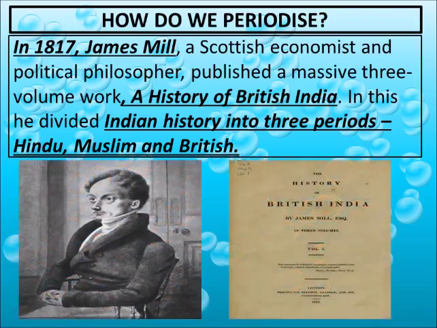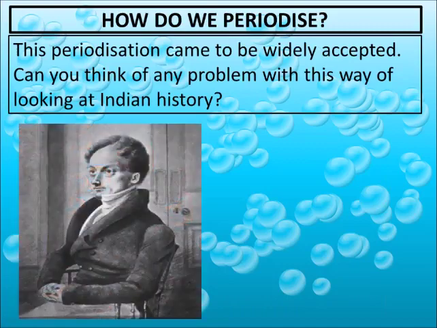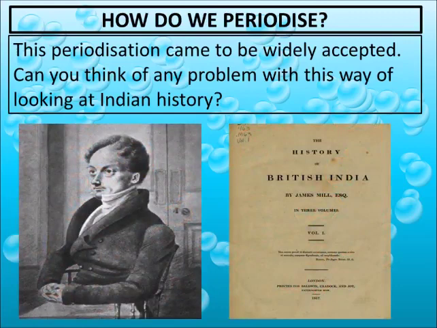In this book, he divided Indian history into three portions: Hindu history, Muslim history, and British history. But nowadays, we don't call our history by these three names. Let us move forward. The periodization came to be widely accepted. Can you think of any problem with this way of looking at Indian history? Do you think the way he divided Indian history is right? No.